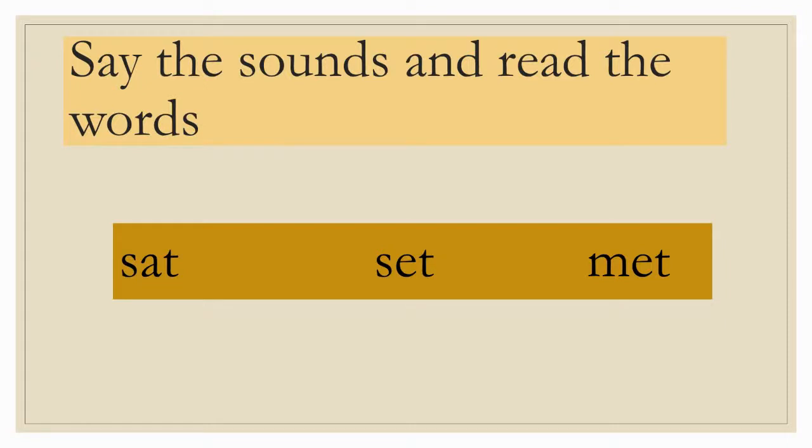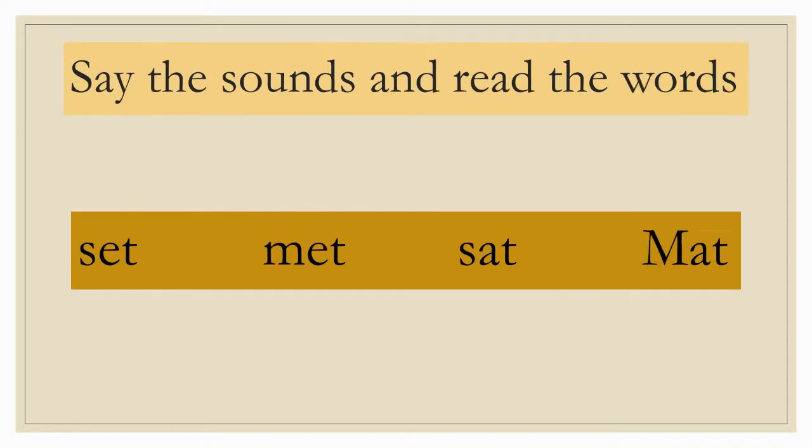Now, let's read the words. So, our first word is sat. Repeat after me. Sat. Next is set. And our last word is met. Again, say the sounds and read the words.